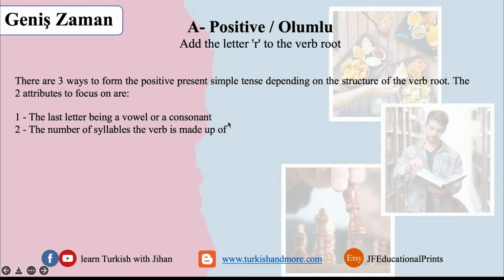I will tell you later what we do. So, to form the positive in the geniş zaman, you just add the R, okay? And then you focus on 2 things: the last letter of the verb, is it a vowel or consonant, and the number of syllables that verb is made up of.